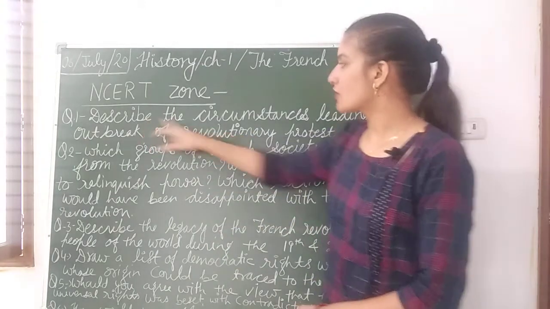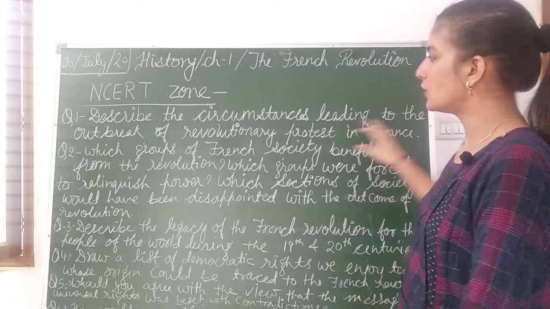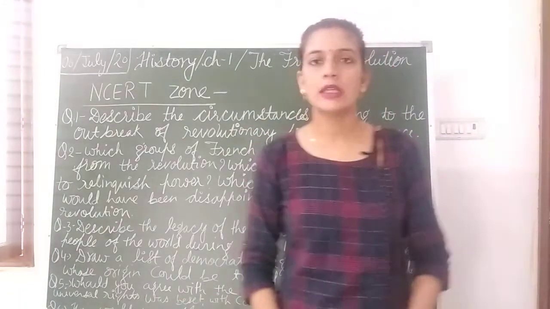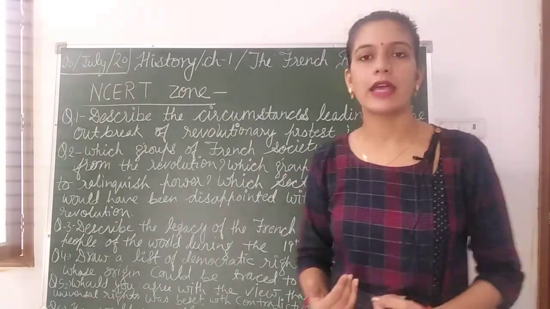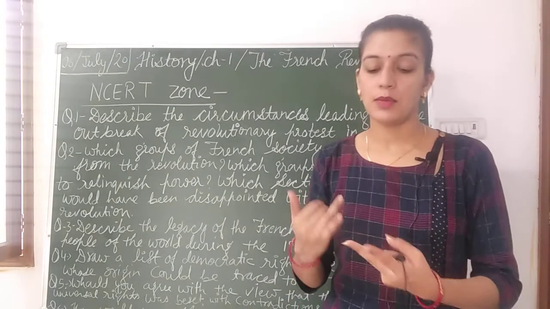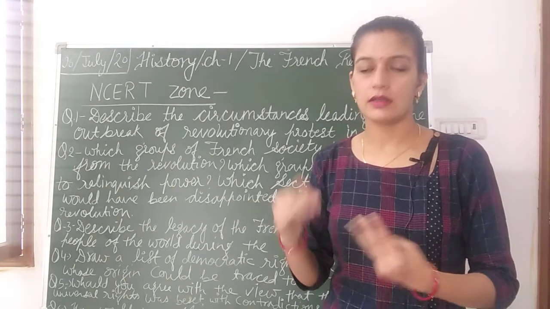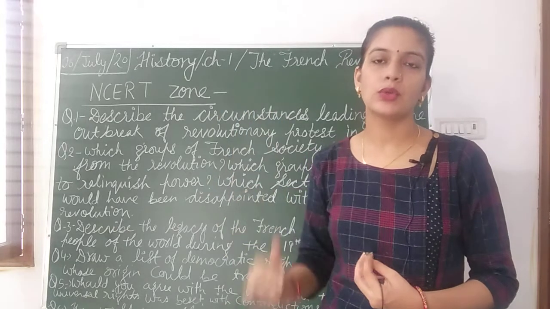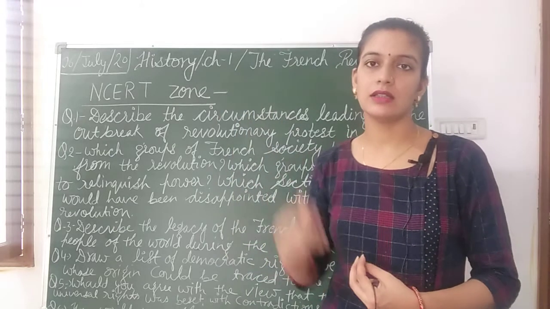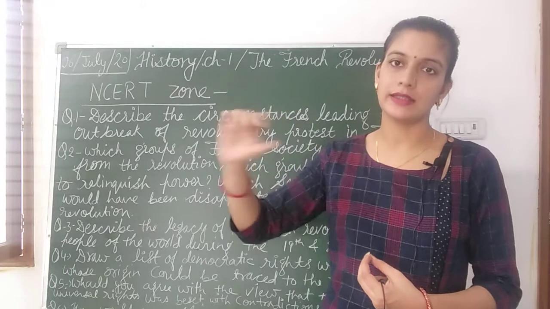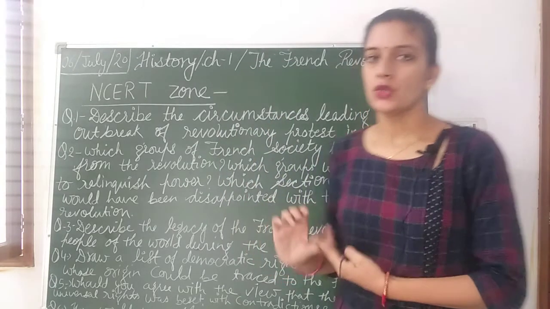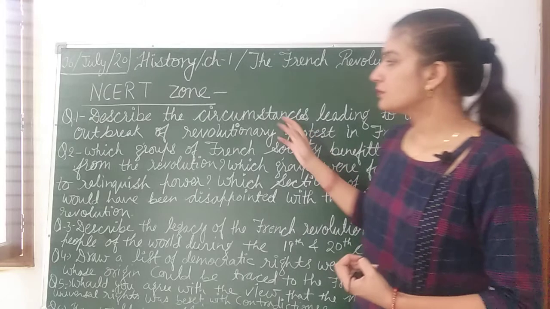First question is, describe the circumstances leading to the outbreak of revolutionary protest in France. So in this, the feudal society of France, in which we have seen the country was divided into three states: first state, second and third, in which clergy, nobility and third state, meaning self-made people, were there. So that will come under this.